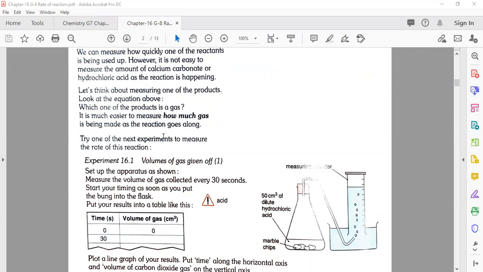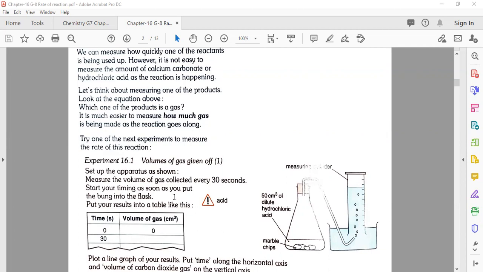Okay. Which one of the products is a gas? We know that it is carbon dioxide. It is much easier to measure how much gas is being made as the reaction goes along. So try the next experiment to measure the rate of this reaction. As I showed you, to see how much gas is produced, the bubbles rise up through the water and gather here, and you can easily measure the amount of gas.